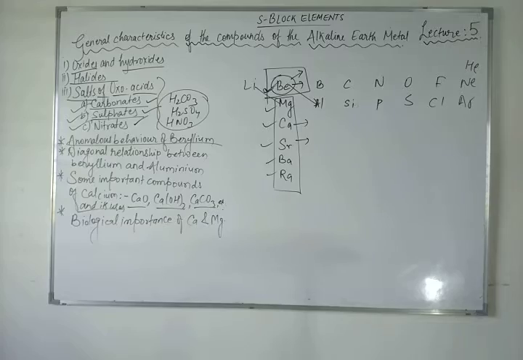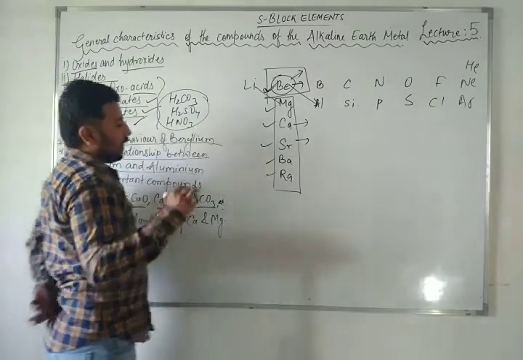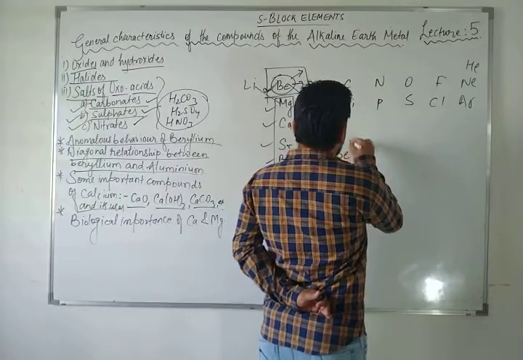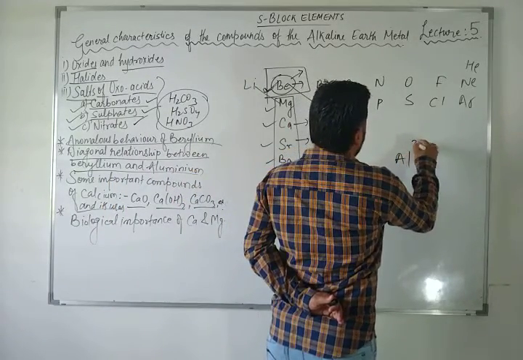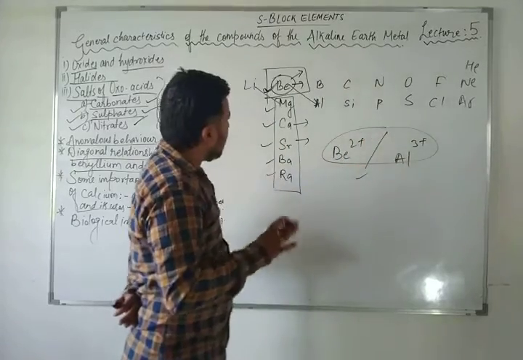So dear student, the relationship of beryllium 2 plus and aluminium 3 plus exists because of nearly the same ratio, not 100% the same, but nearly the same.